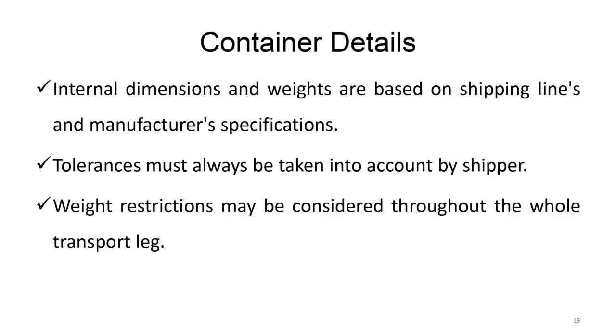So container details, internal dimensions and weights are based on shipping lines and manufacturer specification. So for example, if you are buying any furniture from, let's say, Pepperfry or from any other online retailer, you should always see the dimension of the furniture. Then you should measure the dimension of your door, the external door, your inside door, in whichever room you want to keep the furniture, and you should also measure the dimension of the opening of the lift.